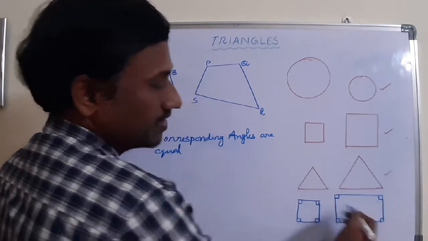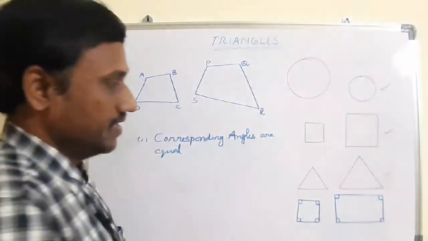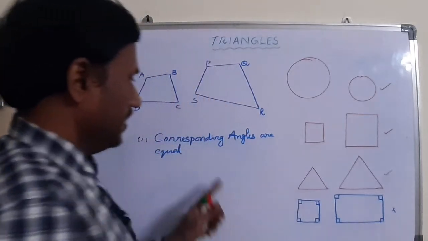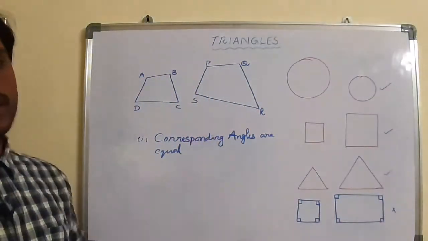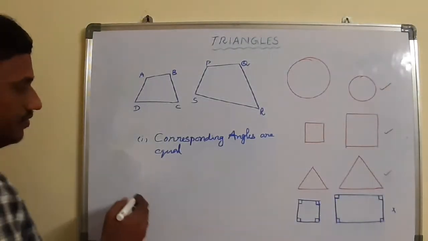Now can you say these two are similar? No, by seeing itself these are not similar. That means only this rule is not enough. It may be one of the rules, but what may be the second condition or second rule?